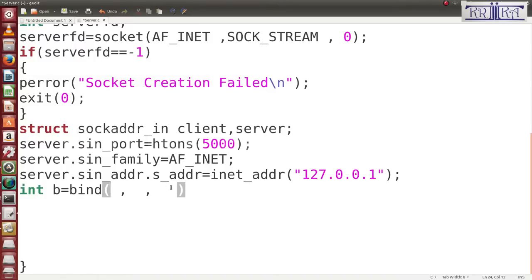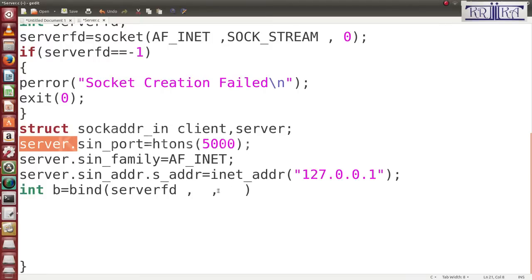Socket means here serverfd. Then next, which variable you want to bind. I want to bind this server variable because it contains the port, family and IP.